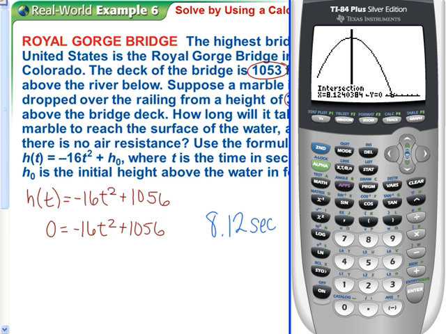Now, keep in mind there was another intersection point. I need to change my window though. There was another intersection point over here, but that one really doesn't apply to us because that's negative time, and we don't care about negative time.